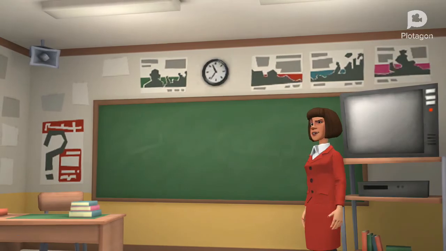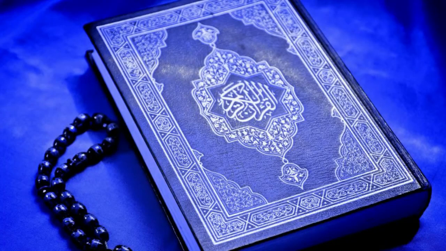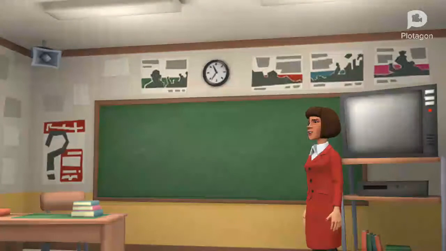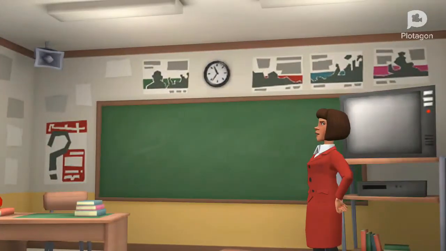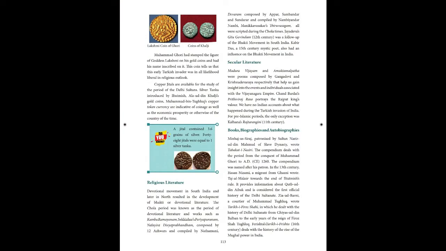For example, for Christians we have the Bible. For Muslims we have the Quran. For Hindus we have the Gita, right? So this is called religious literature. Now let's go to the text. Devotional movement in South India and later in North resulted in the development of Bhakti or devotional literature.